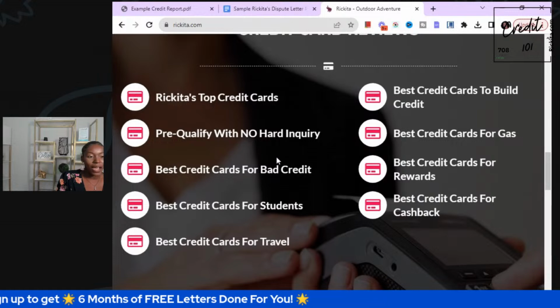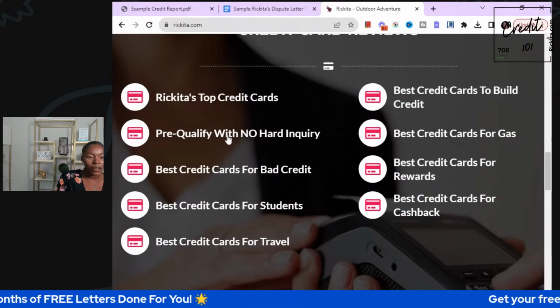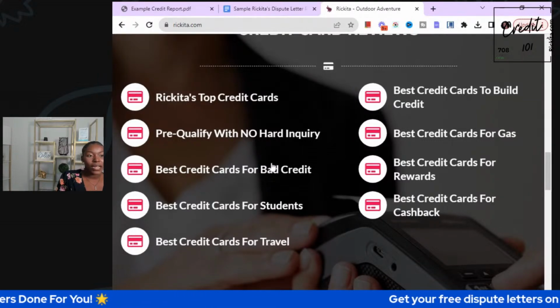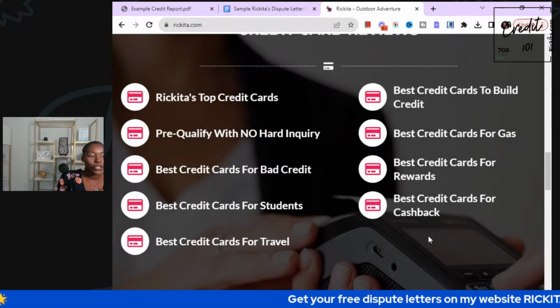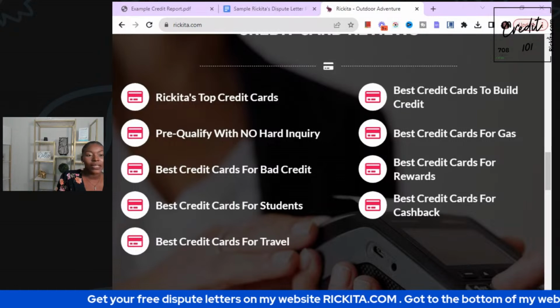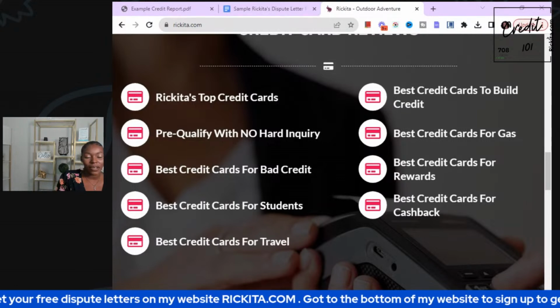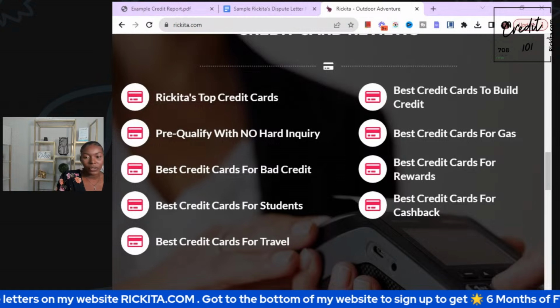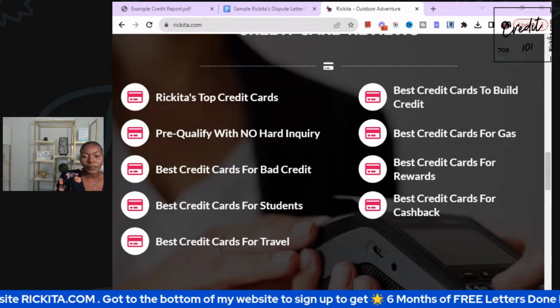Check these out, because I even have some that can pre-qualify you without a hard inquiry. The best ones for bad credit, so you don't have to think too hard about which credit card you have to get. But while you're in this journey of repairing your credit, you really need to start getting positive accounts and adding them onto your credit reports. You really, really do need to do that.